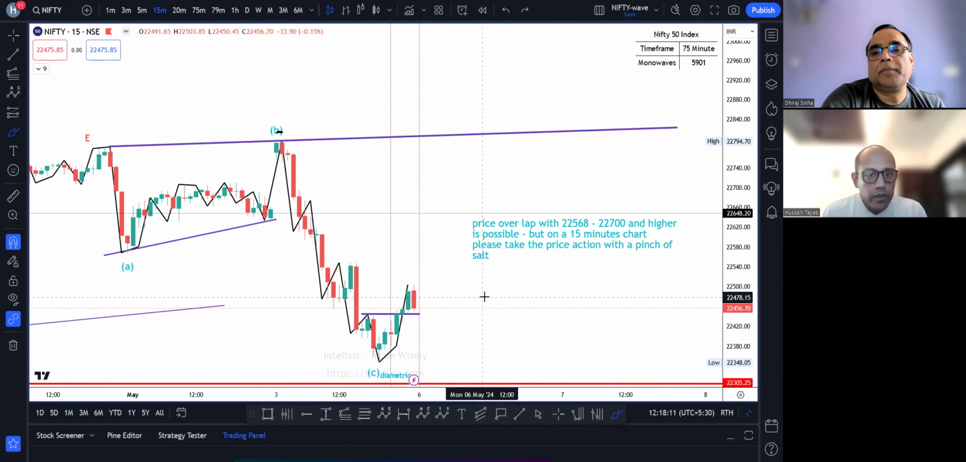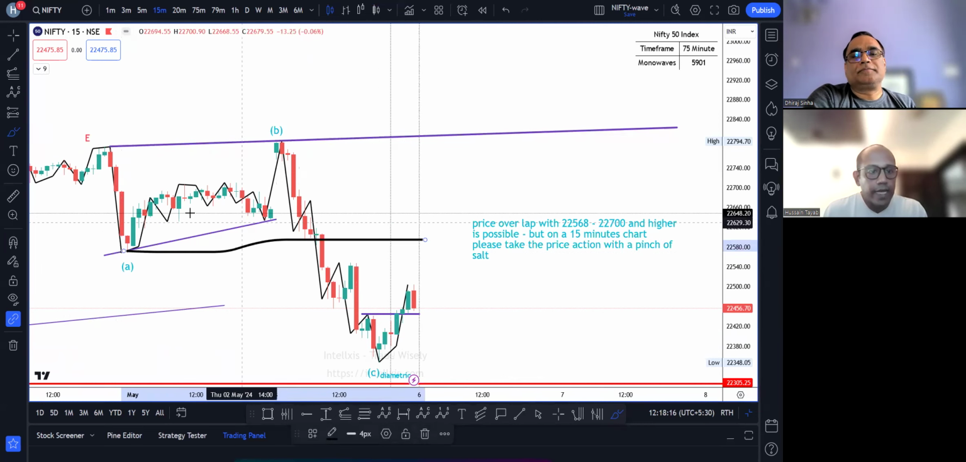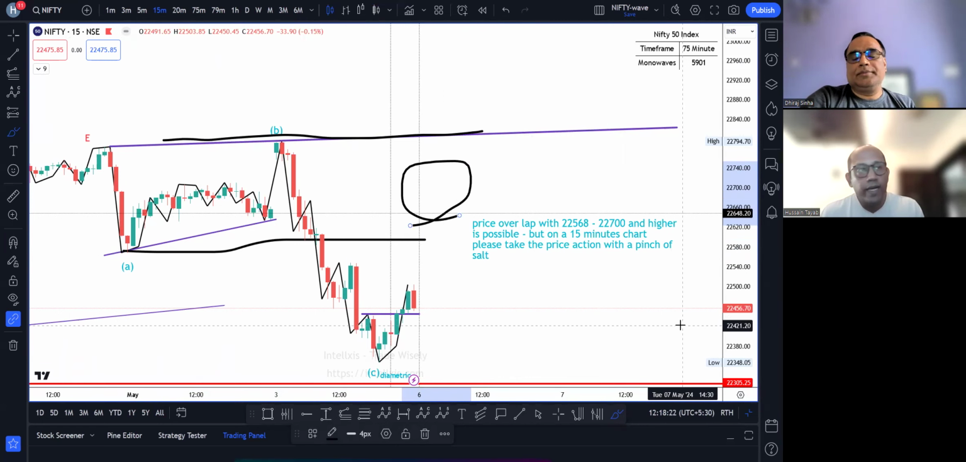Sorry about that. I think I had my brush. I think it's clear. So prices may overlap somewhere in this vicinity, right, and that level would be about 22,568 to 22,700.